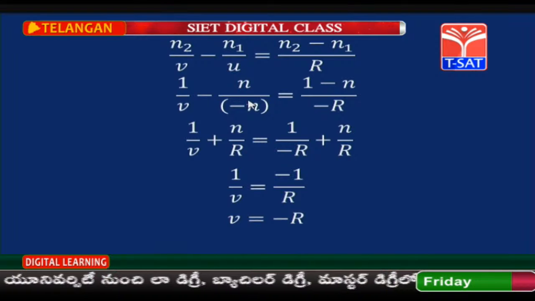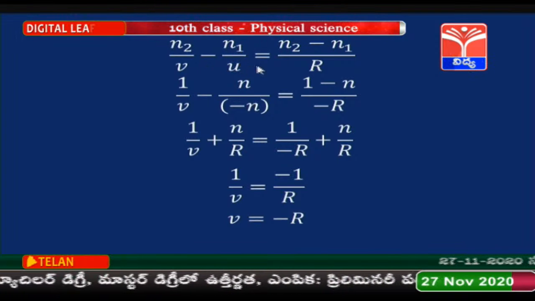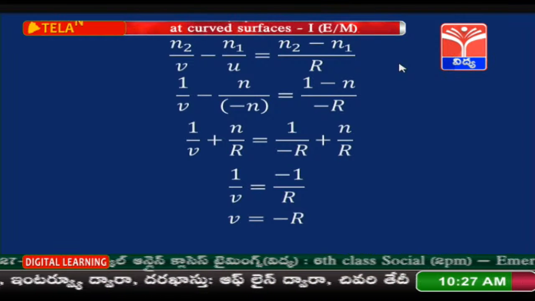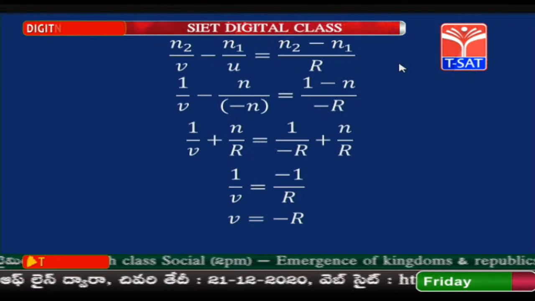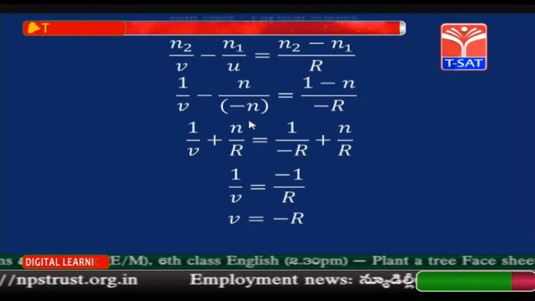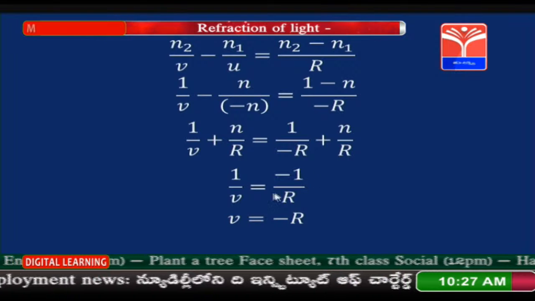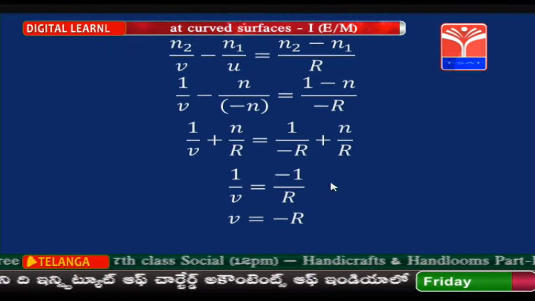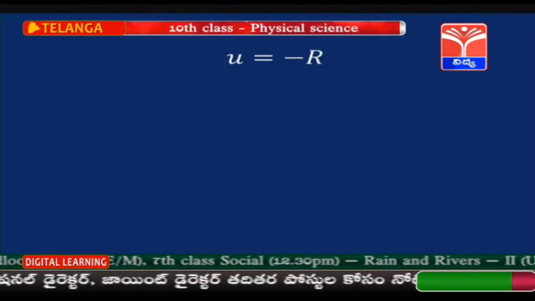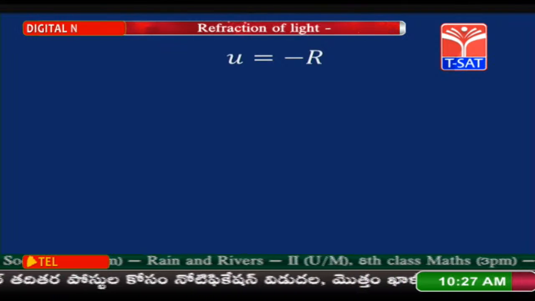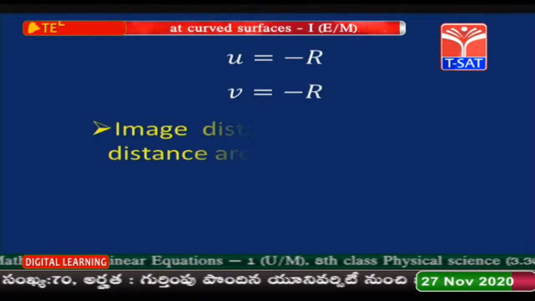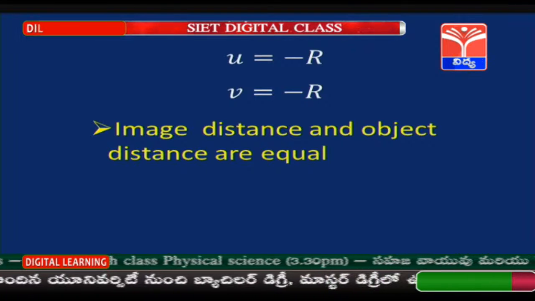Apply the curved surface formula: n2 by v minus n1 by u is equal to n2 minus n1 by R. 1 by v minus n by minus R is equal to 1 minus n by minus R. So, 1 by v plus n by R is equal to 1 by minus R plus n by R. If you cancel n by R and n by R, you will get 1 by v is equal to minus 1 by R. So, the final answer v is equal to minus R. In the beginning we considered that u is equal to minus R, that means the object is at minus R distance, and we got v, that is image distance, also minus R. So, image distance and object distance are equal.